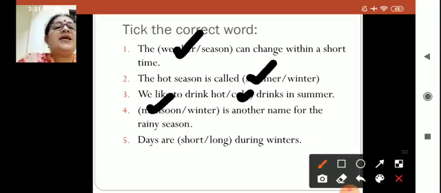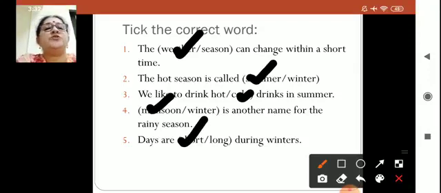Now, days are short or long during winters. The days are long during winters or short during winters? The days are short and cool during winters. So, this is correct, short.